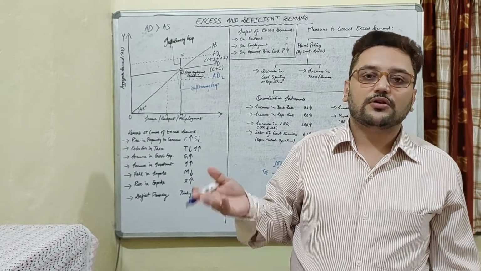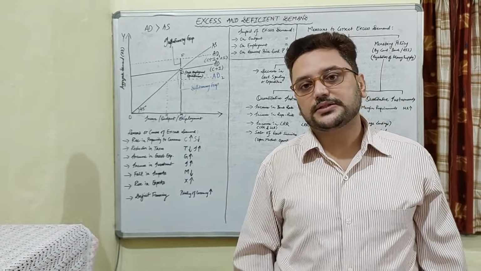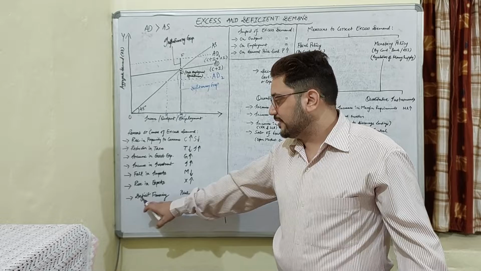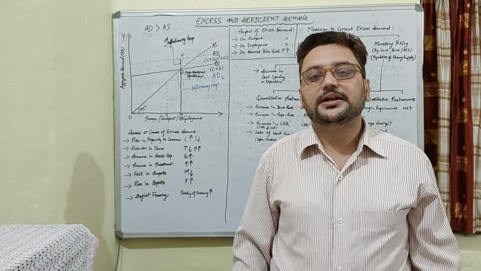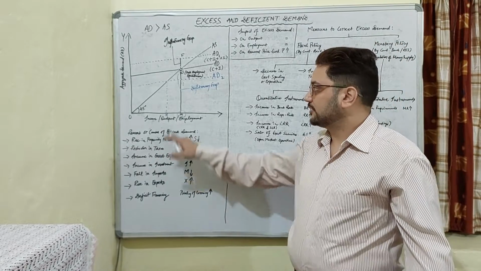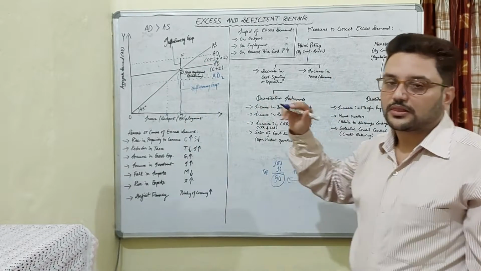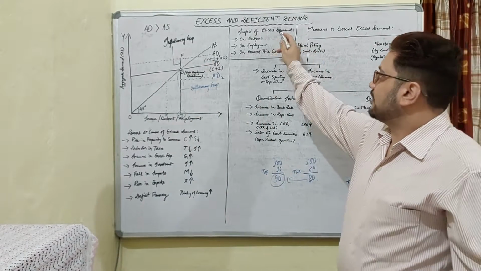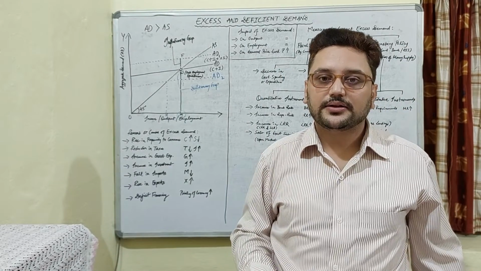In excess demand, the government was doing deficit financing, therefore there was a situation of excess demand, whereas the government will not be doing deficit financing, that is, it will not be printing any currency notes. This situation may cause the deficit demand situation. Now what will be the impact of deficit demand?